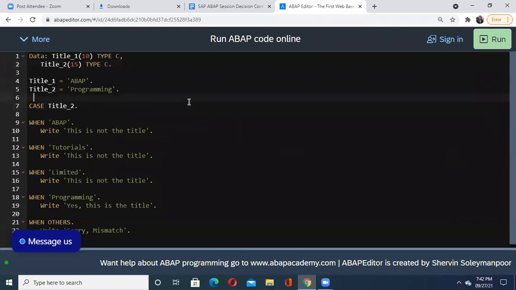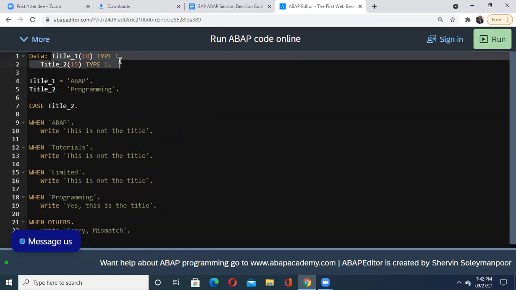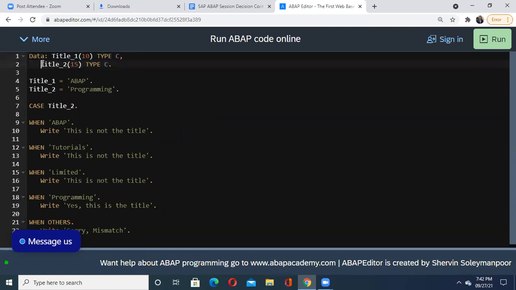Yes. See here, we'll start with our first data. We have taken two strings: title 1, type C, and title 2, size 15, type C. In title 1, I have taken one string, ABAP. In title 2, the string is programming. So what is the case written? Case field. Observe carefully. Instead of field, which string am I considering now? Title 2. So it says, when your title 2 is what value? Programming. But it is going to check.